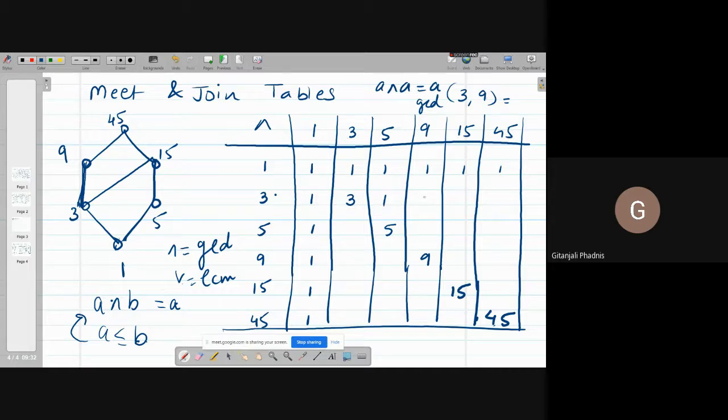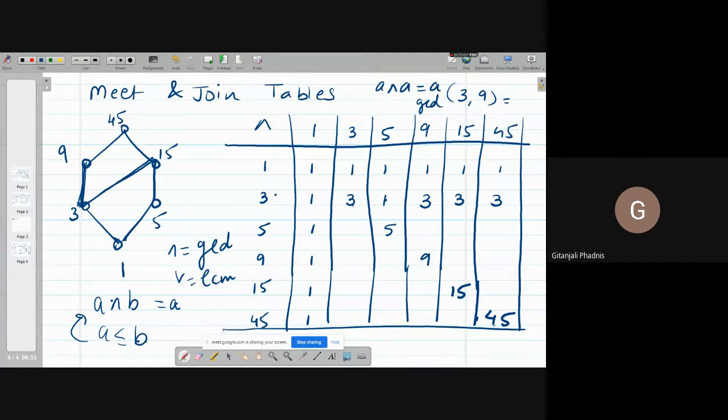So what is 3 meet 9? It is 3. 3 meet 15 is again 3. 3 meet 45, 3. So the row of 3 is 1 at 5, because 3 does not divide 5; 3 and 5 are co-prime, their GCD is 1. Everywhere else 3 divides the number: 3 divides 3, 3 divides 9, 3 divides 15, 3 divides 45. So it has to be 3.